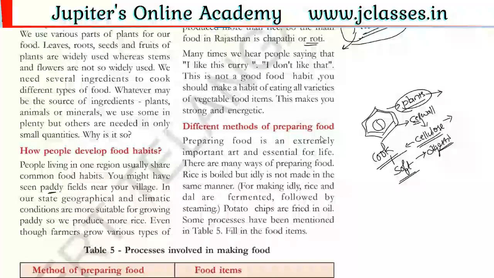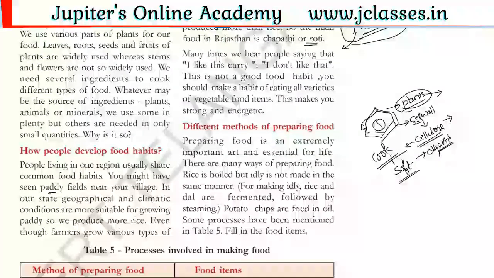the harmful germs which are on the food materials are also destroyed because of this heating. While cooking, the food materials become hot, so the temperature helps to destroy the harmful germs on the food materials, and the cooked food can be easily digested and absorbed by the digestive system. So it digests easily and can be absorbed easily by the digestive system. That's why cooked food is comparatively tastier than raw food. That is also one more thing. When we cook the food, we can digest easily and absorb easily.